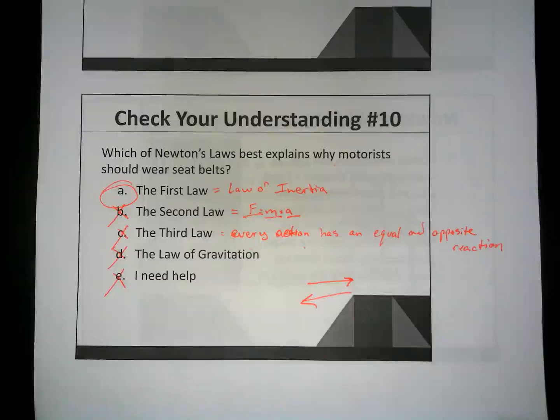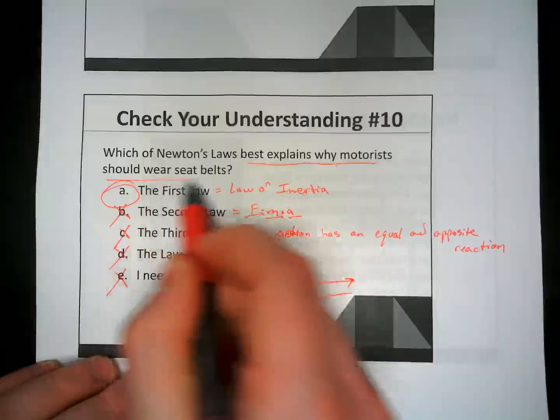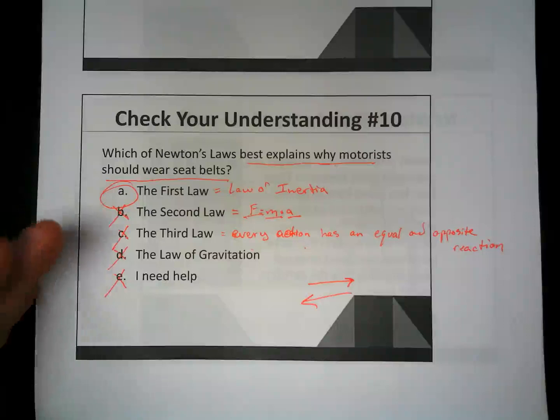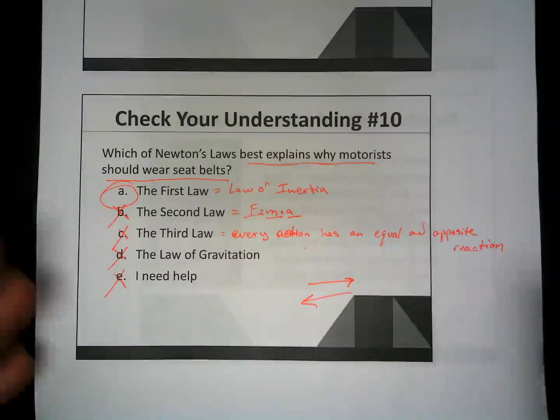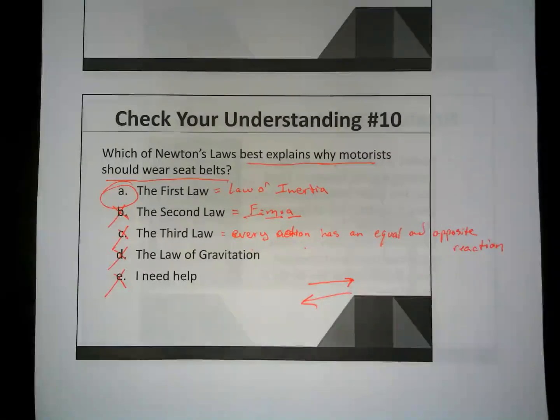So why is it A? Well, it's because of this. Which one explains why motorists should wear seatbelts? Why should you wear seatbelts? Well, if you're moving at 60 miles an hour, the car that you're in is moving at 60 miles an hour. That means you in the car are also moving 60 miles an hour.